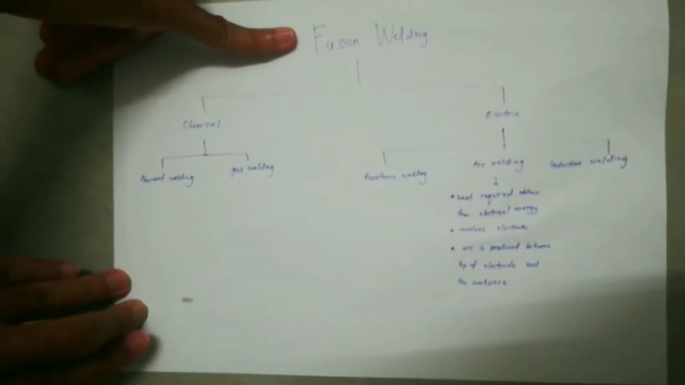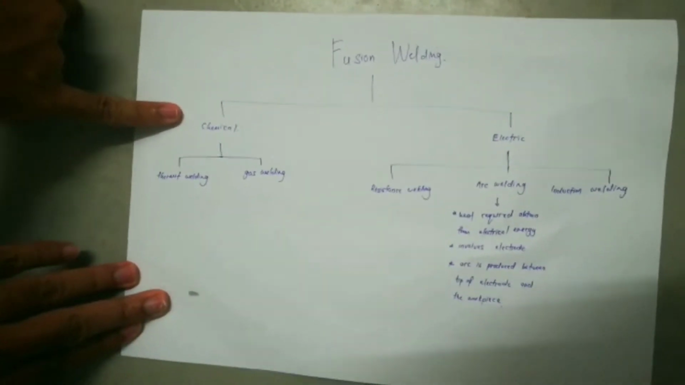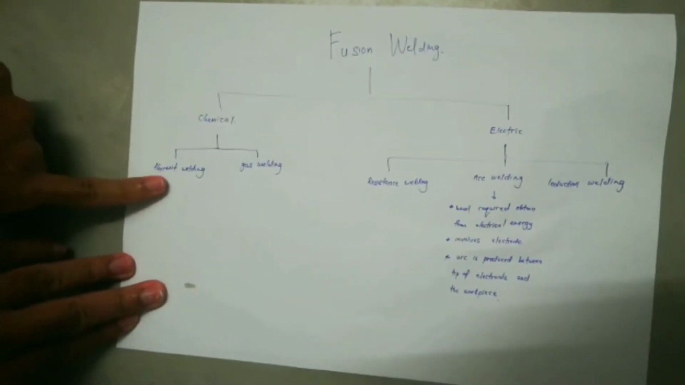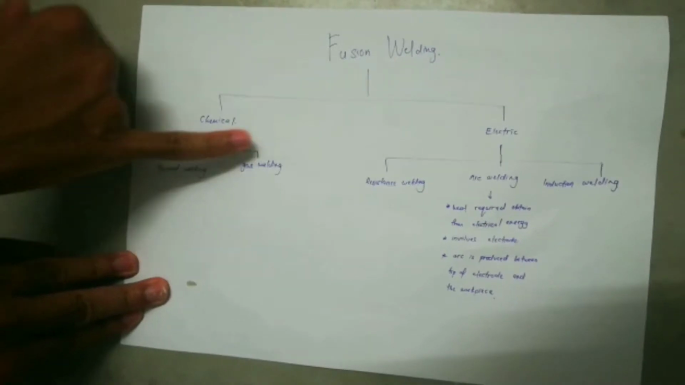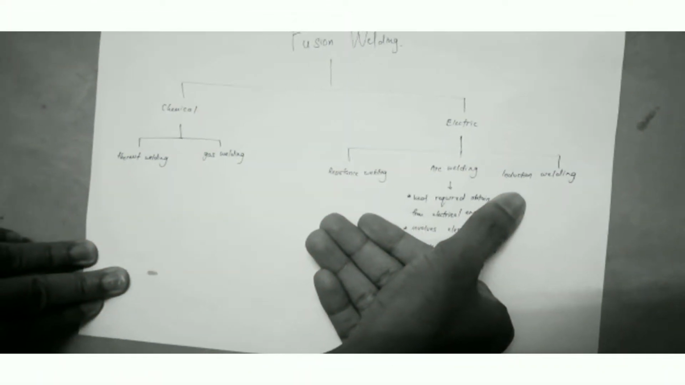In welding, there are two types, which are chemical and electrical. Under chemical, it can be further classified into thermal welding and gas welding. And under electric, it can be further classified into resistance welding, arc welding, and induction welding.